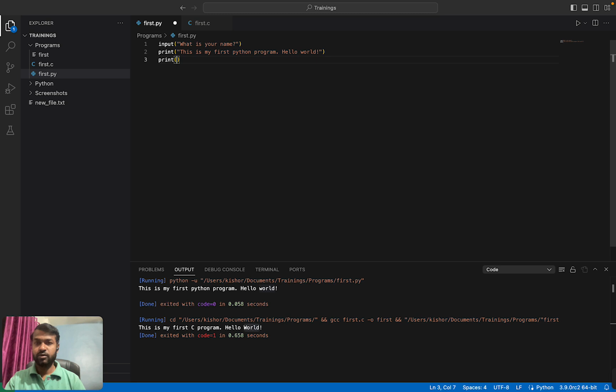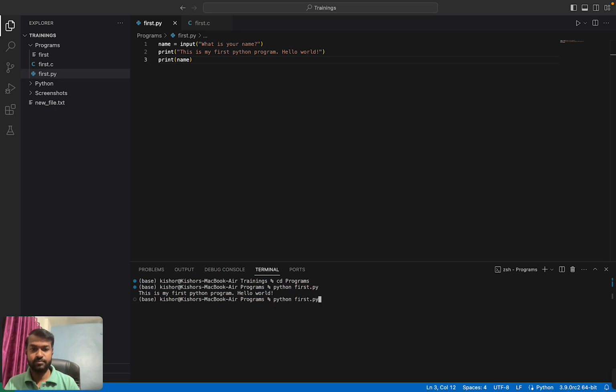So remember one thing here. I am storing this into a variable. What a variable is, we will see in the future, but just remember this: name is equal to input, what is your name, print name. Okay, let me execute this code once again. What is your name? This is my first Python program, hello world. Name is printed here.